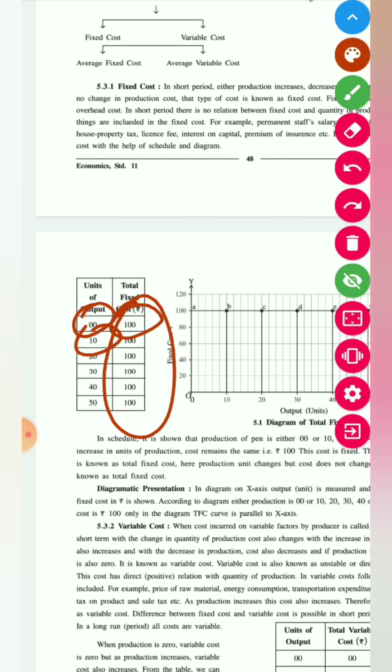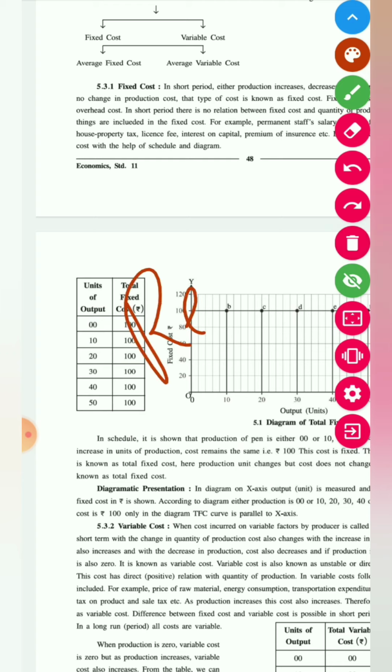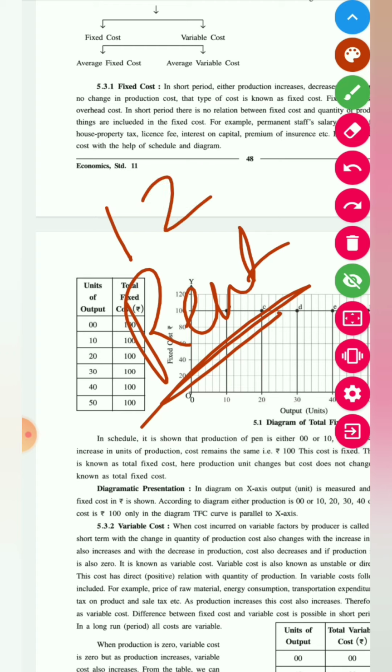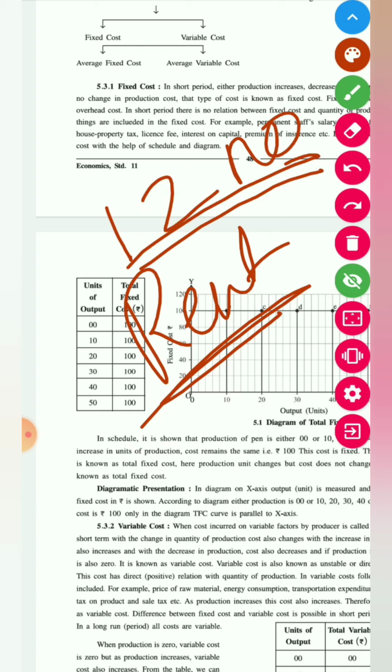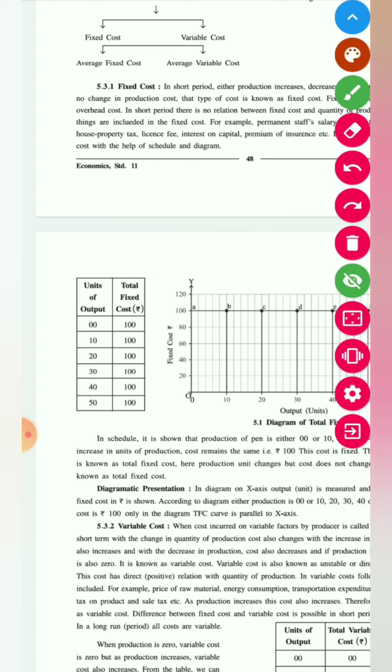Suppose you pay rent. So even if you stay 1 person, 2 persons or no person, like now with Covid many people went back to their villages, but still the rent is constant. You have to pay the same amount of rent. If you have not vacated the place, you have to pay the rent. Yes or no? So fixed cost is that.